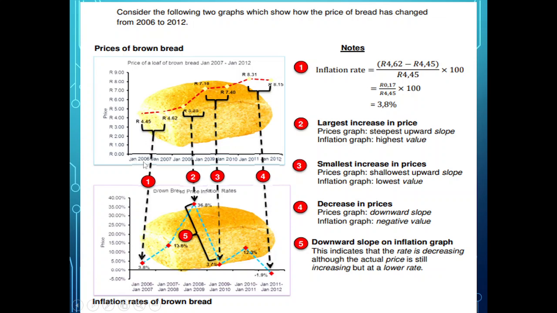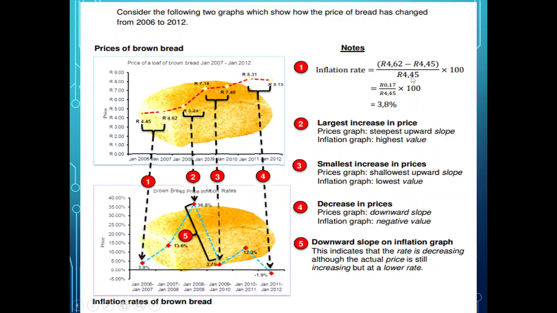And if you look here at the bottom, here's January 2006, January 2007. In 2006 it was 4 Rand 45. In 2007 it was 4 Rand 62. So here they say 462, which is the new price minus the old price, last year's price. So this is 2007, that's 2006. So 2007 minus 2006 divided by 2007's price. Okay. Oh, sorry, the old price.